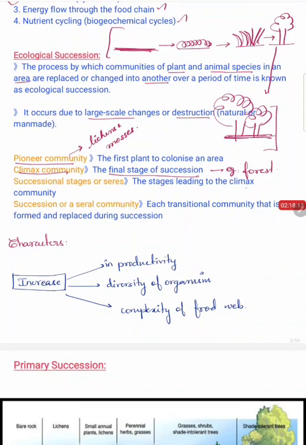The stages leading to the climax community are the successional stages. For example, this is a bare rocky stage. So this is the pioneer stage, and then here it is inhabited by grasses. These stages are called the successional stages, and the community occupying a particular stage is called the seral community, right?